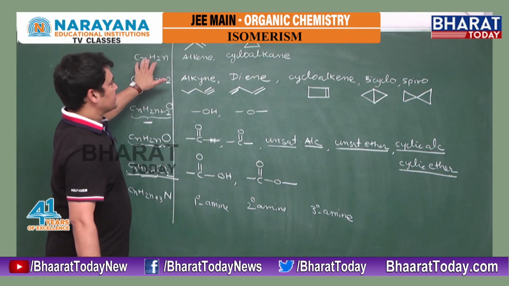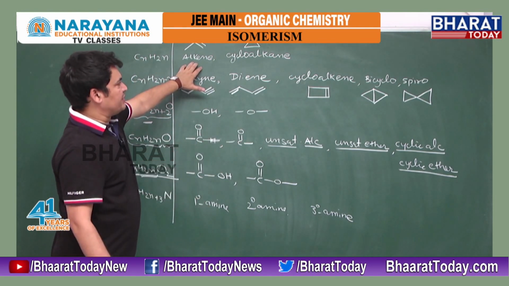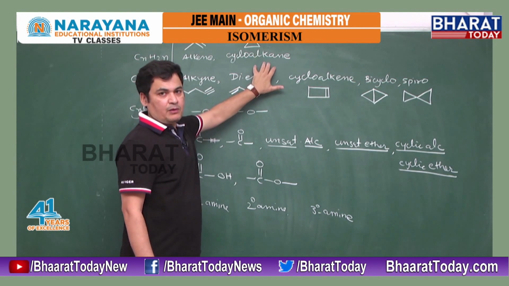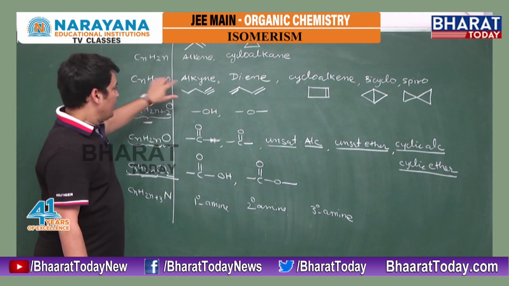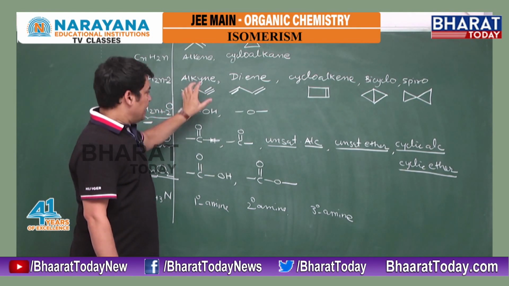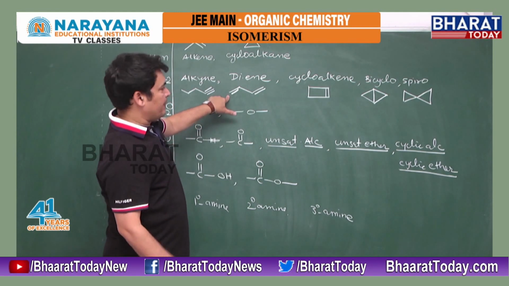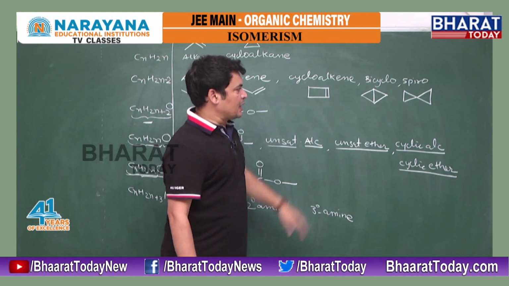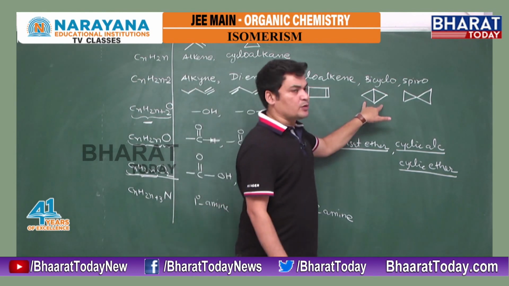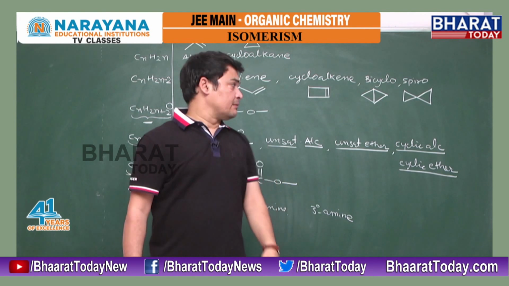Again I am telling you, CnH2n is the representation of alkene. If one pi converts itself into a ring, then we may get cycloalkane. Here we have CnH2n-2, that is alkyne. Alkyne means triple bond. If I split both pi bonds, I may get a diene. If one pi bond converts into a ring but one remains as it is, we'll get a cycloalkene. If both pi convert into rings, then either bicyclo or spiro depending on the number of carbons.